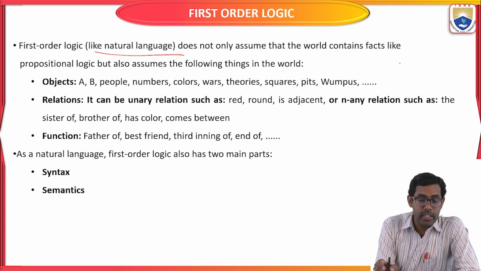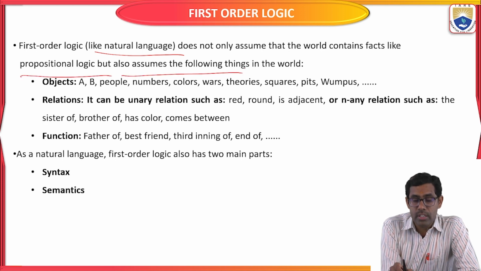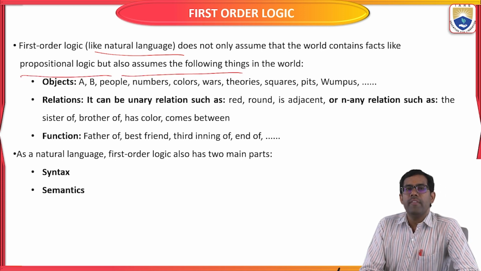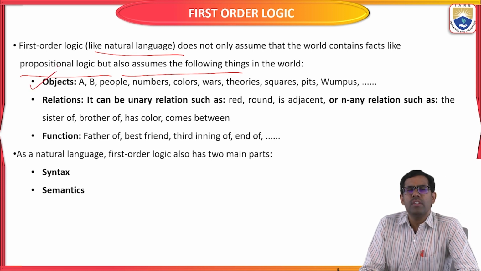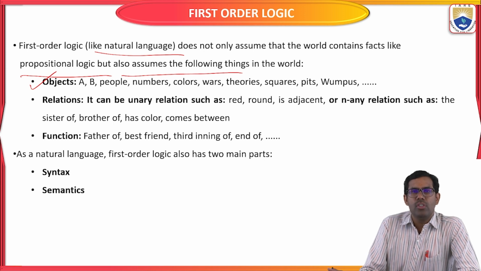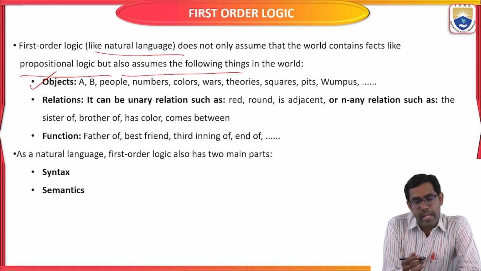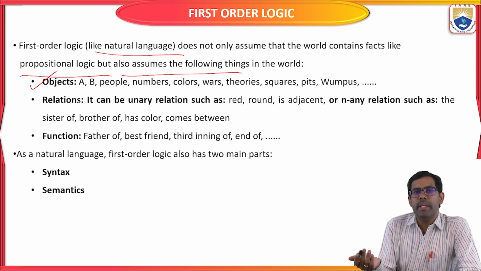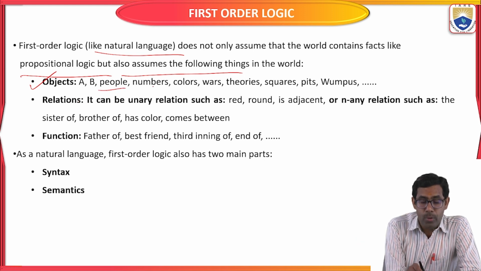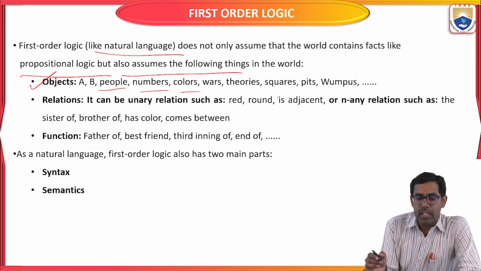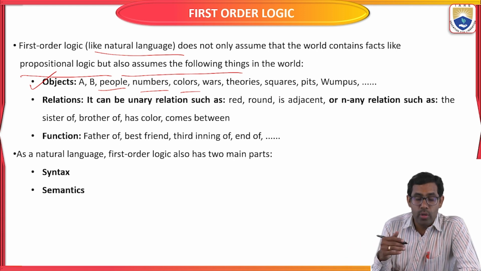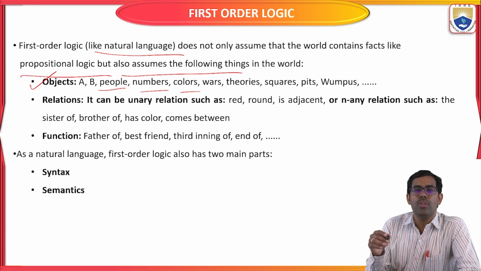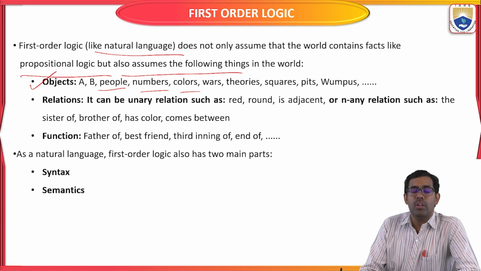Okay, so that is a kind of fact of propositionality, but first order logic also assumes the following things in the given statement. The first one is objects. Different objects are represented in particular statements. What are they? Maybe some variable A, some B, some people or numbers or colors, some wars, etc. These you are going to represent as objects of your statement in first order logic.